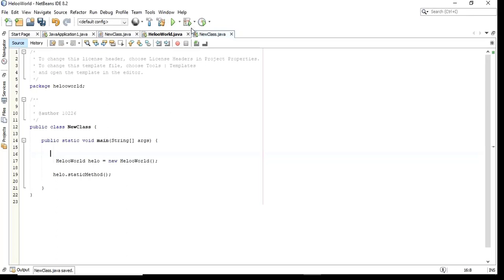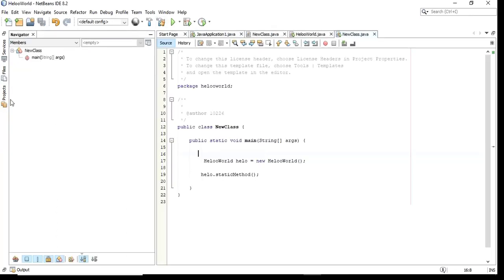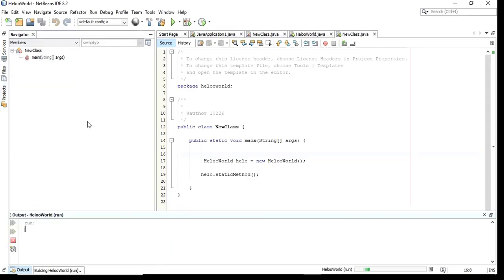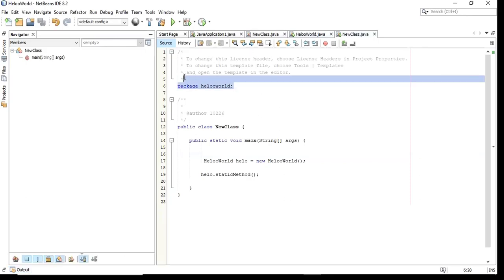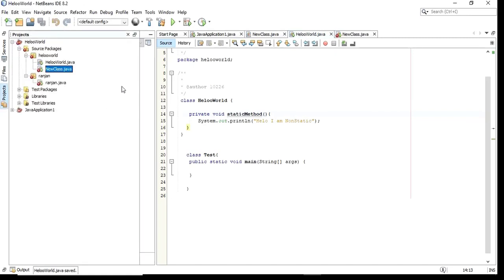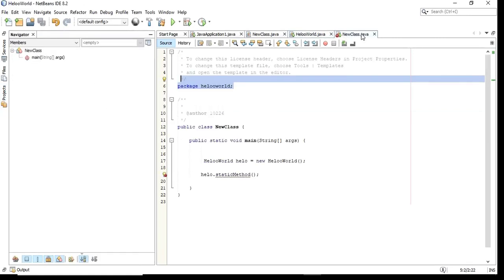So when I save and run now, if you want to run this one, go to the project, go to the new class, right click, run. It's going to build, it's going to bring you the message saying hello, I'm non-static. Why? Because though this is a different class, they belong to the same package. That is the reason why I can still access this method. But in case I change this one to private, let's say, and save, then when I run this one now, I'm going to the project.